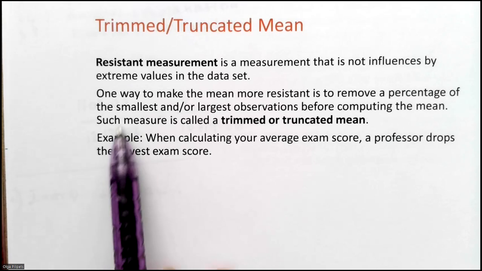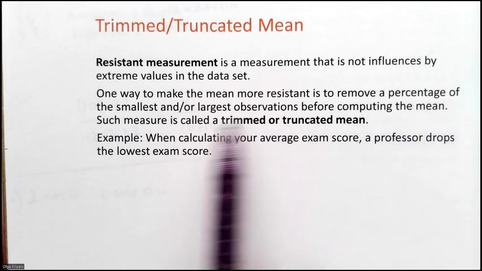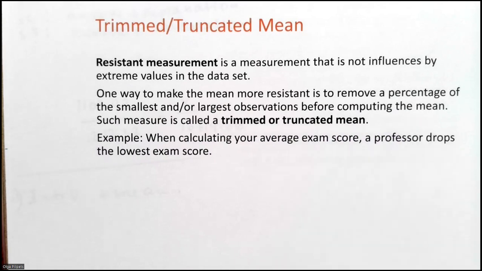Okay, so one way to make the mean more resistant is to remove a percentage of the smallest and/or largest observations before computing the mean. And sometimes scientists will consider only the middle 50% of the values. They will drop off the bottom 25% of the values and the top 25% of the values, depending on how many values are available altogether. So that's a truncated, or trimmed, mean.